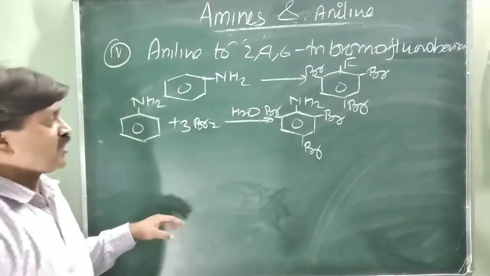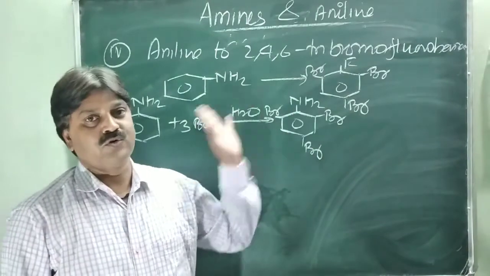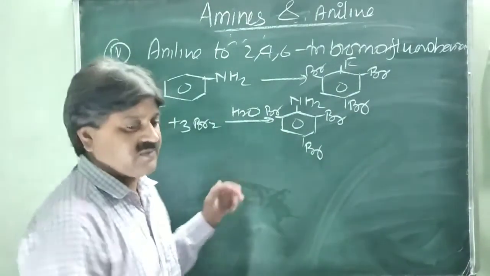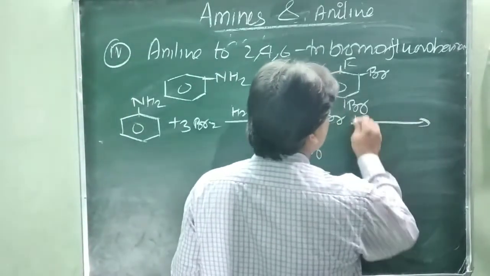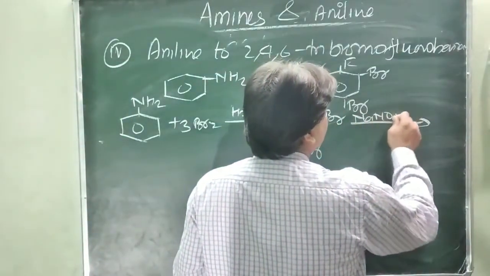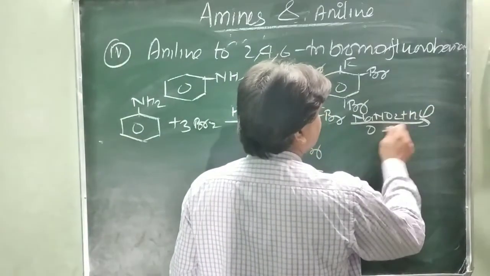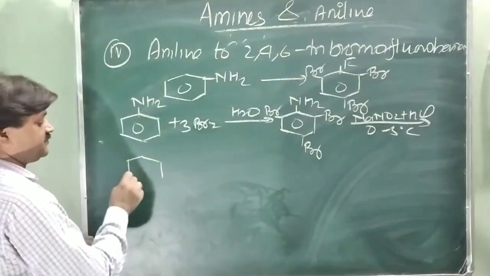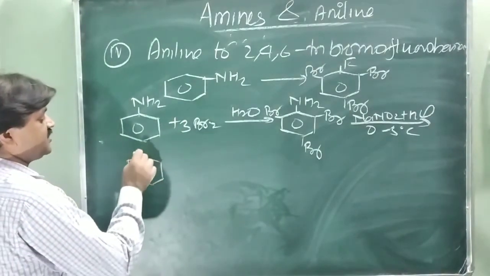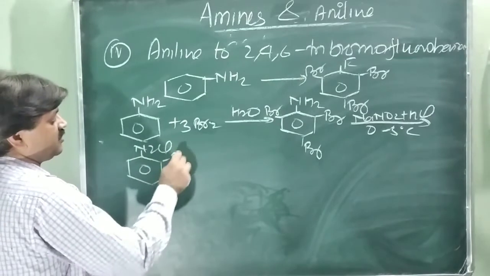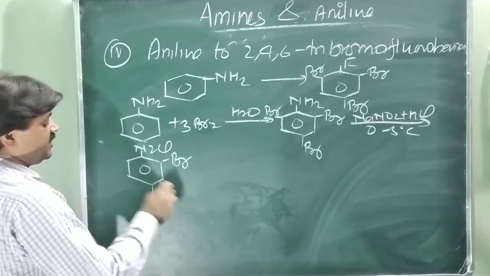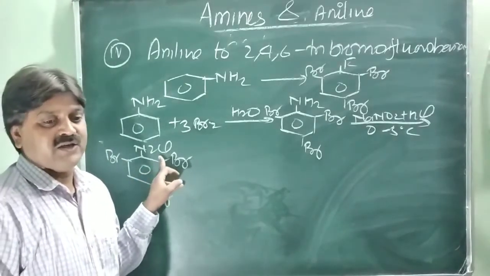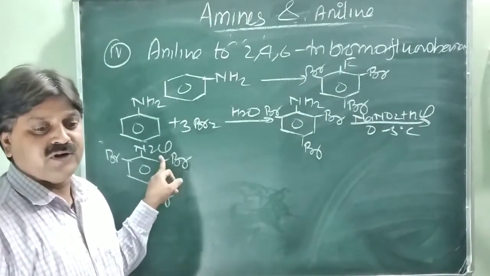Now how do you convert the NH2 group into the fluoro group? First of all, it is converted into the diazonium salt. You know that diazonium salt formation: NaNO2 plus HCl at 0 to 5 degrees Celsius converts it into the diazonium salt, N2Cl, with Br, Br and Br. Now this diazonium salt, N2Cl, is to be converted into the fluorine group, fluorobenzene.